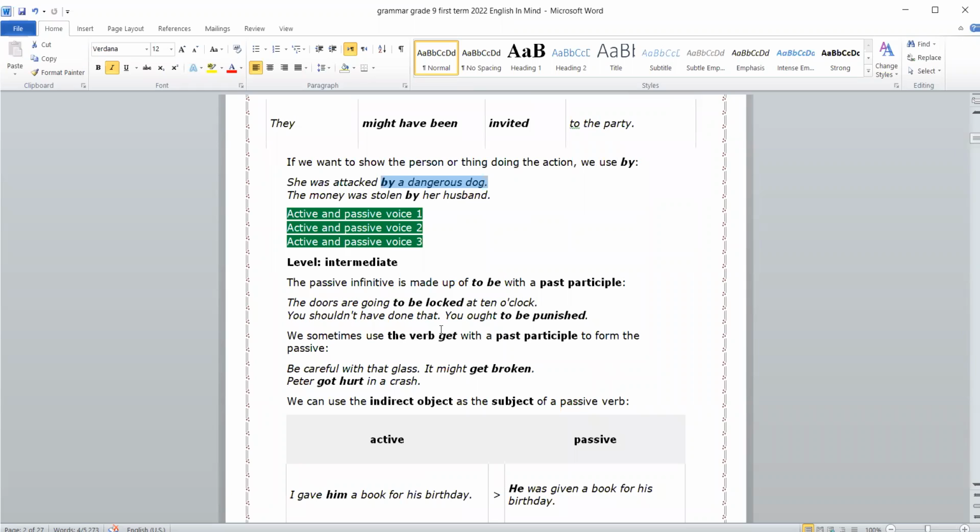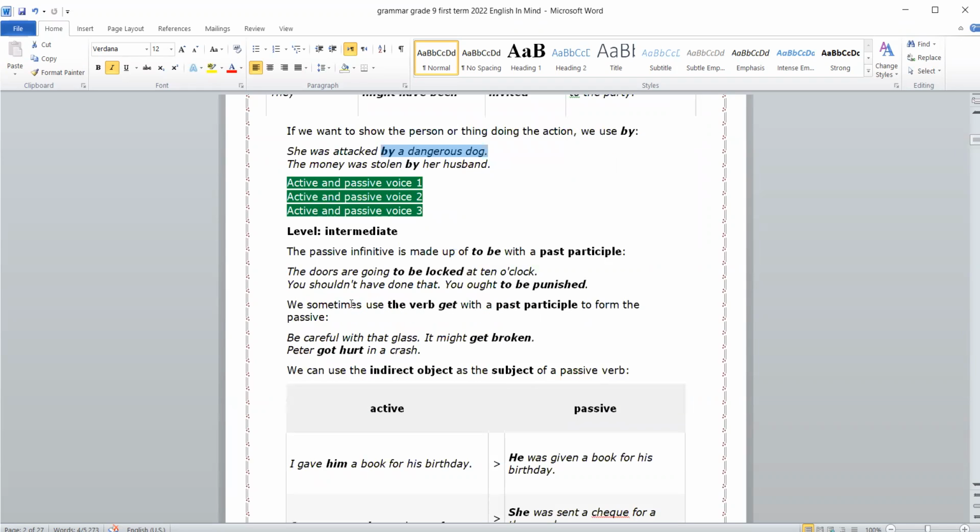Active and passive voice one, this is an exercise. The passive infinitive is made up of the verb to be with a past participle. The doors are going to be locked. You shouldn't have done that. You ought to be punished.